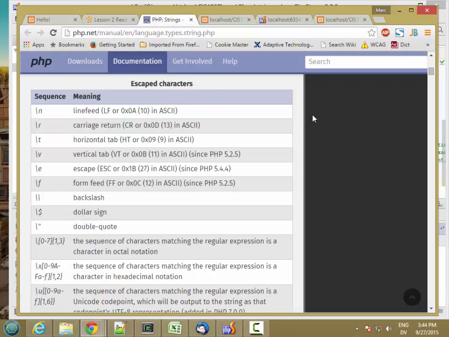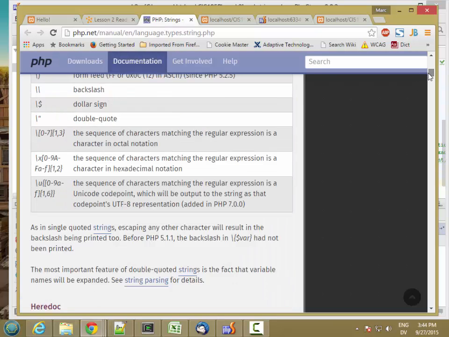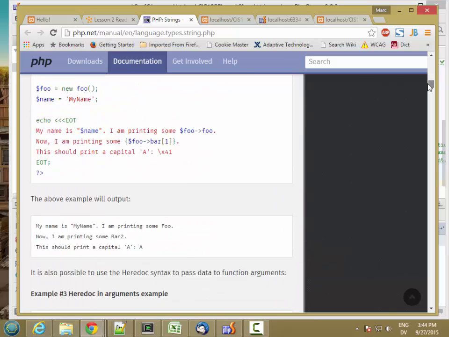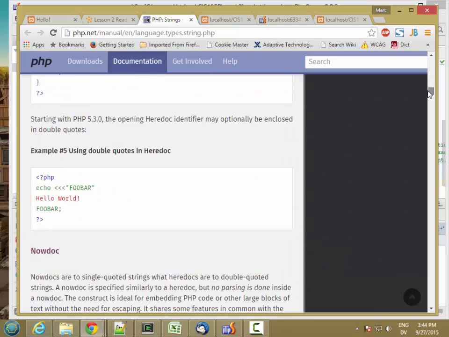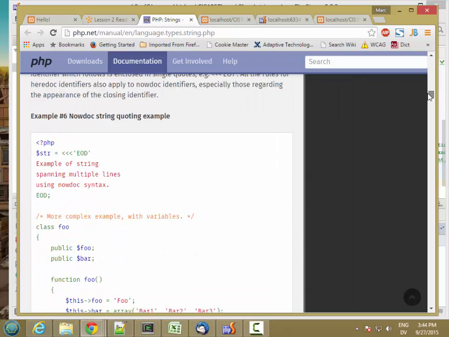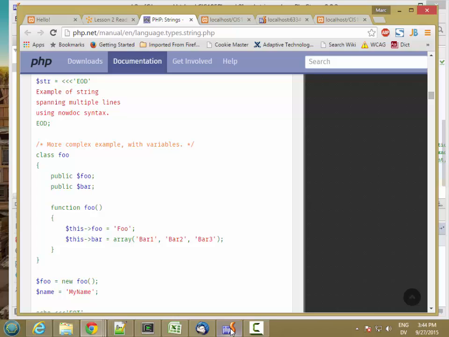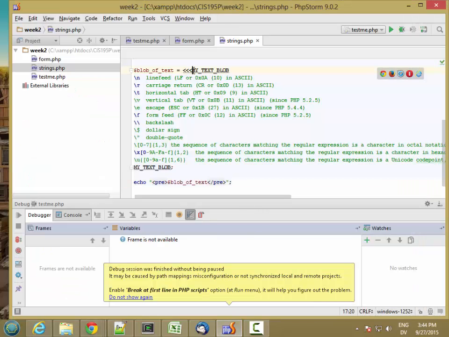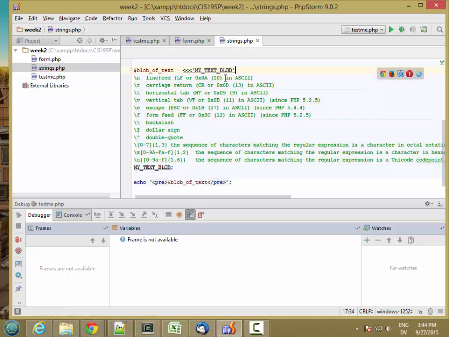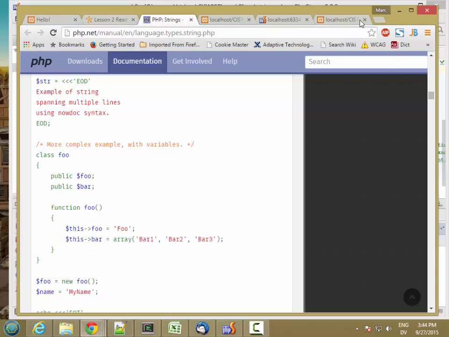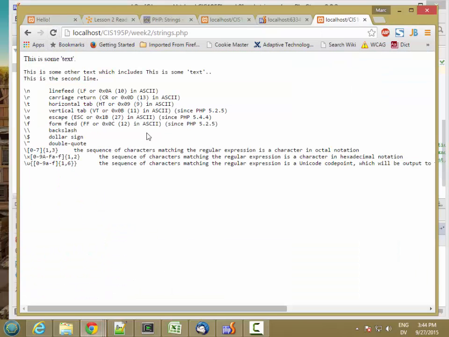Well, what we just looked at was called the HereDoc. There's also a NowDoc, which works exactly the same, except it treats the contents as a single quoted string. And really, the only difference is if I put my text blob in single quotes and then hit reload, now it's interpreted just as a single quoted string. So no variable substitution except for the same ones that are supported in a single quoted string.